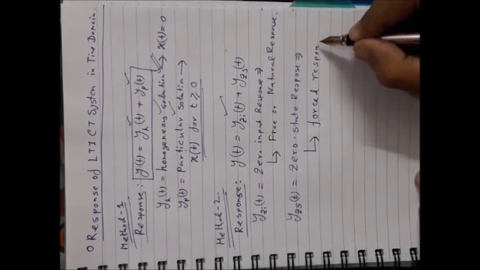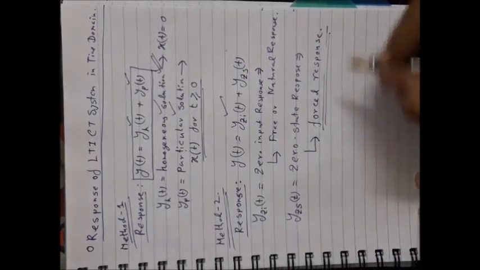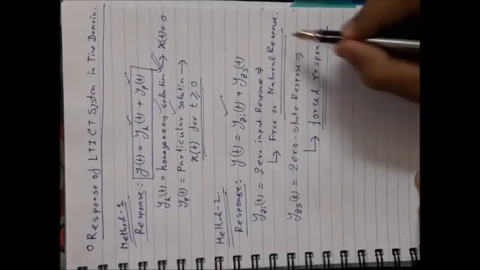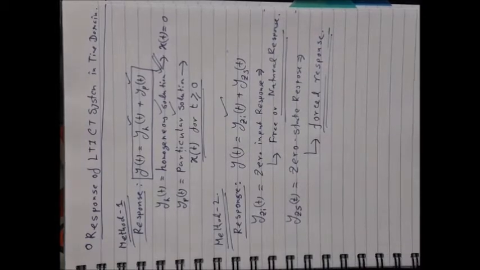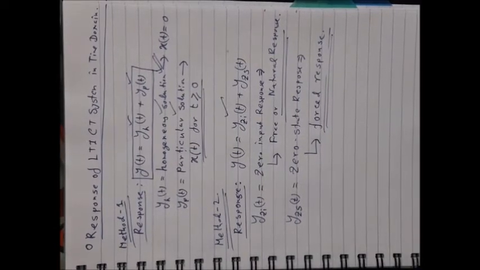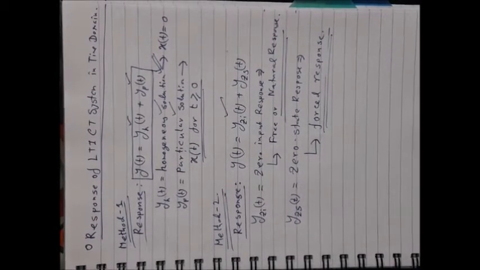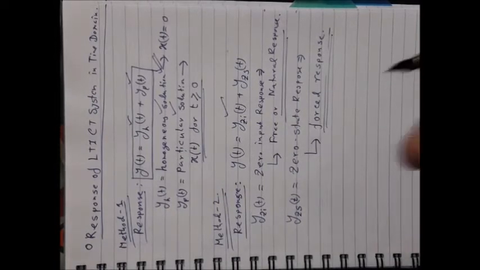Now, by carrying out some numerical examples, you get better visualization of these solution procedures. We will solve a particular problem using both of these two methods.